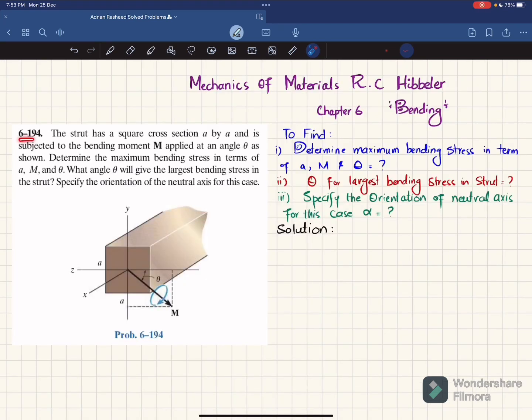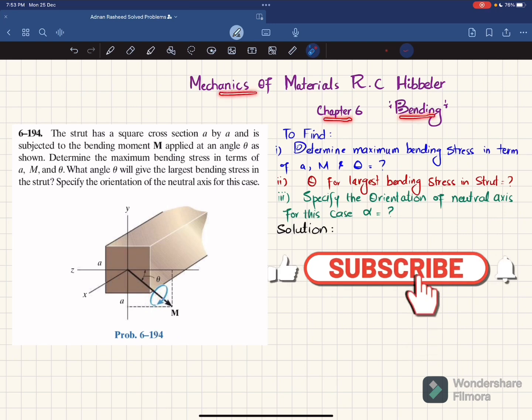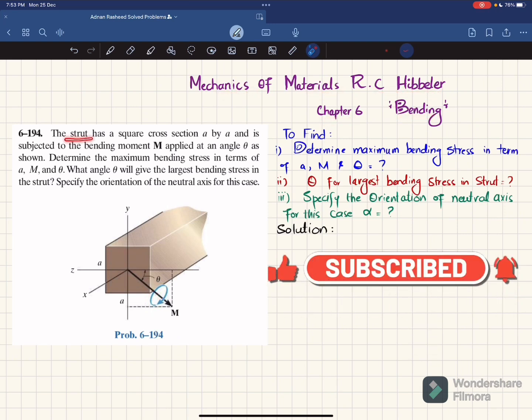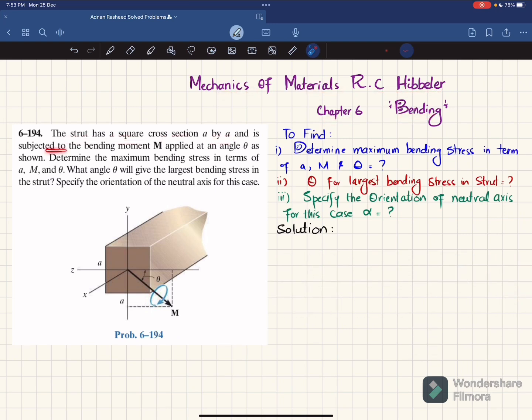Welcome back. Problem 6-194. This problem is taken from chapter number 6, Bending, and the book name is Mechanics of Materials by R.C. Hibbeler. The statement is: the strut has a square cross section a by a and is subjected to a bending moment applied at angle theta as shown. Determine the maximum bending stress in terms of a, M, and theta. What angle theta will give the largest bending stress? Specify the orientation of the neutral axis for this case.